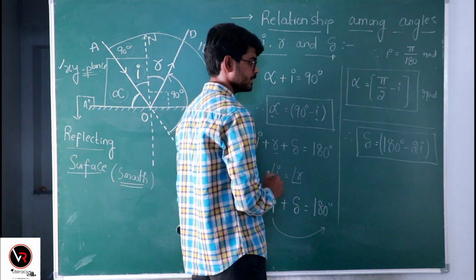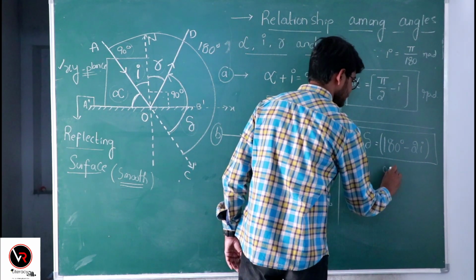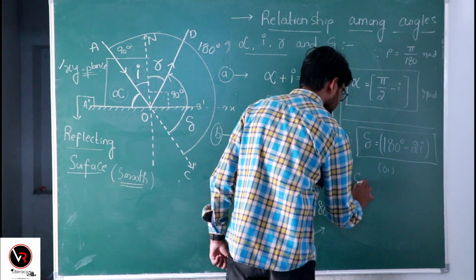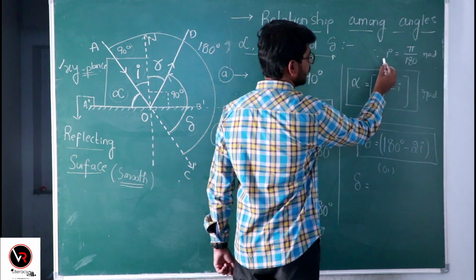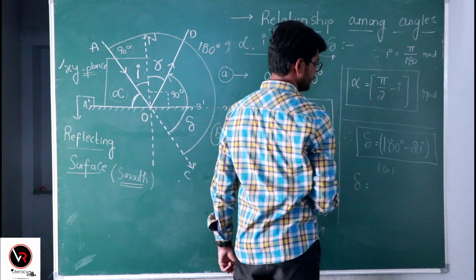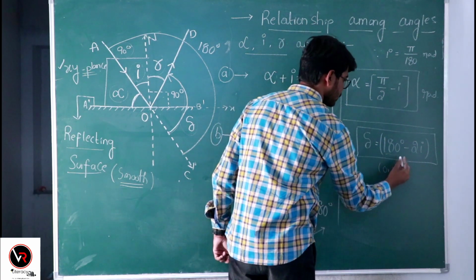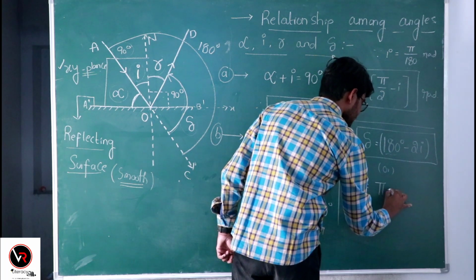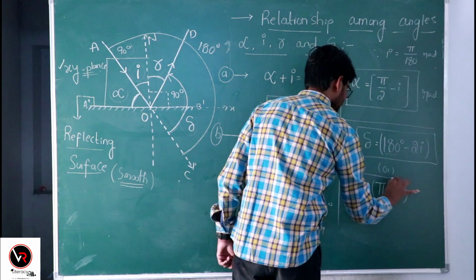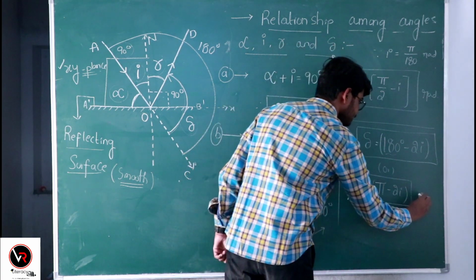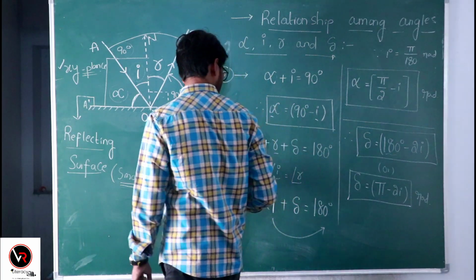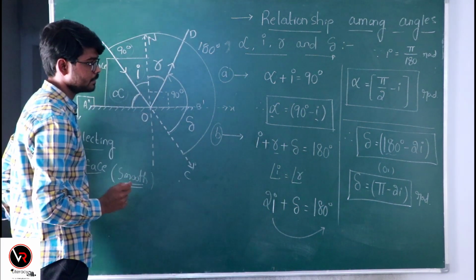This is in degrees, and if you want to write this angle in radians, 1 degree equals pi by 180, so pi radians equal 180 degrees. So here delta equals pi radians minus 2I. So this is the angle of deviation in radians. In the SI system you have to write the angle in radians only.